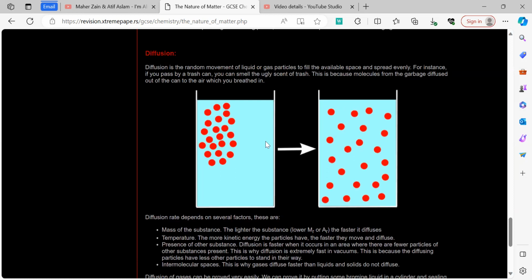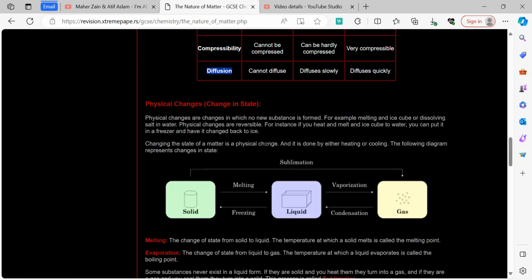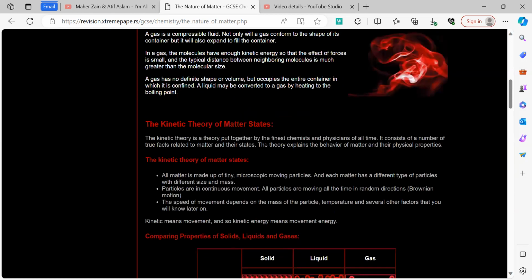Now, the other processes of osmosis and active transport we have already discussed in biology, and we have almost covered all the aspects which need to be covered in this video.